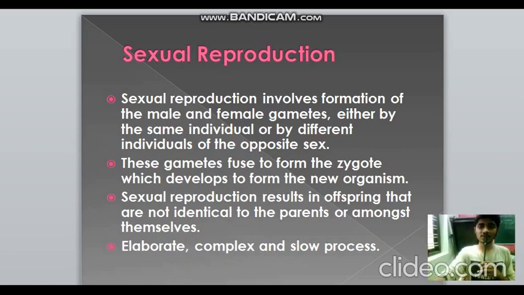So when we talk about sexual reproduction, it involves the formation of male and female gametes and their fusion. So it involves fertilization, and these gametes fuse together to form a thing known as zygote, which later develops to form a new organism via a lot of steps. So this sexual reproduction results in offspring and they are not identical to the parents or even among themselves. But asexual reproduction just produces exact copies of the parent. And sexual reproduction is a very slow process compared to asexual, and it's an elaborate and complex process.